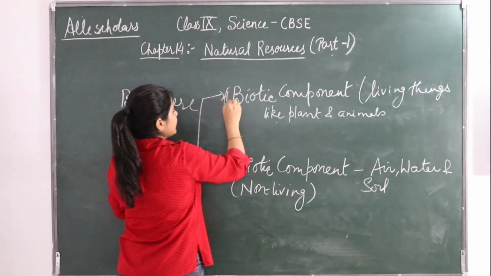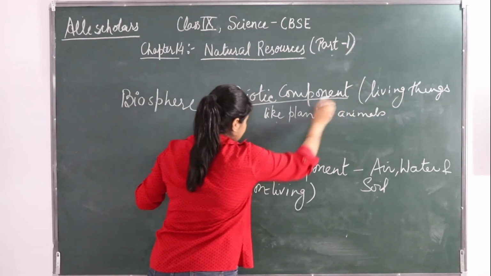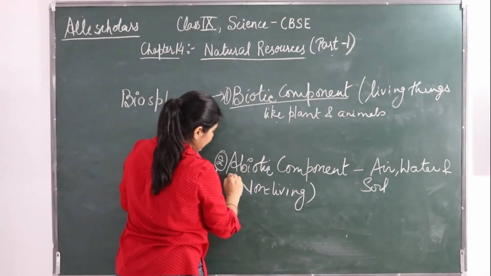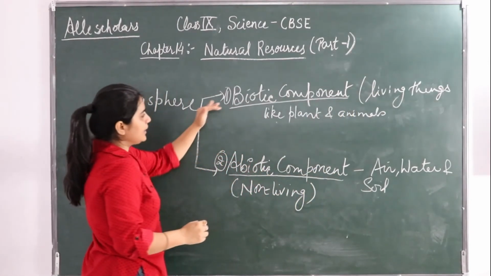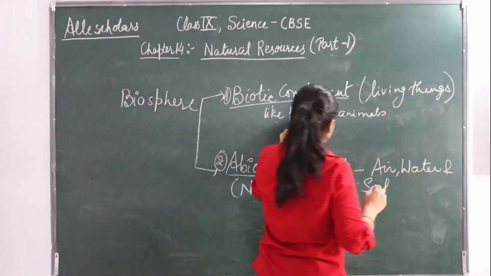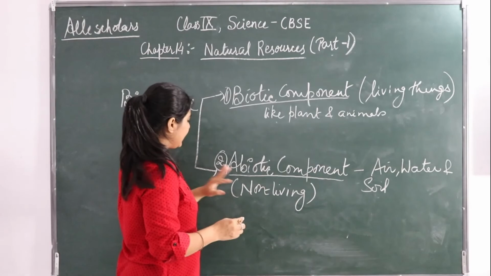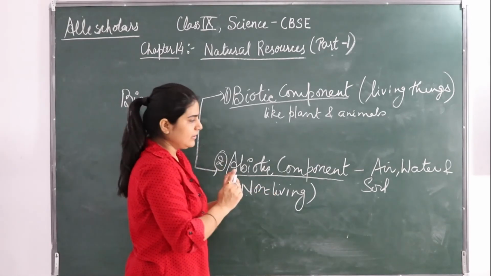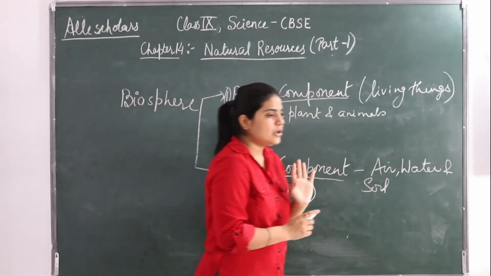The first one is a biotic component and the second one is an abiotic component. Biotic components are the living things like plants and animals. Abiotic components constitute the non-living things like the air, water and soil.